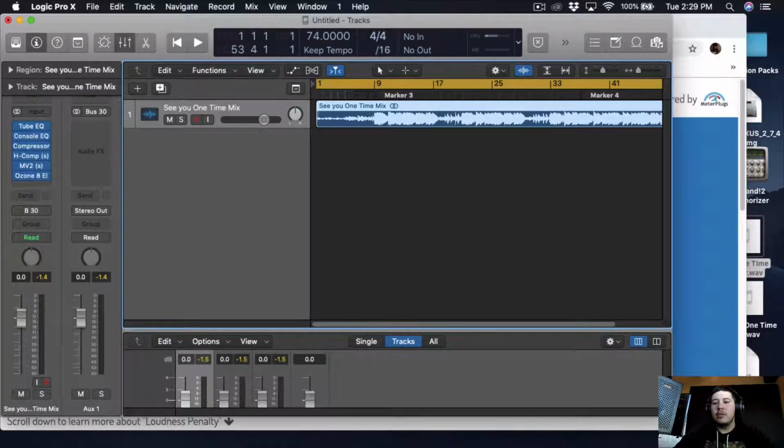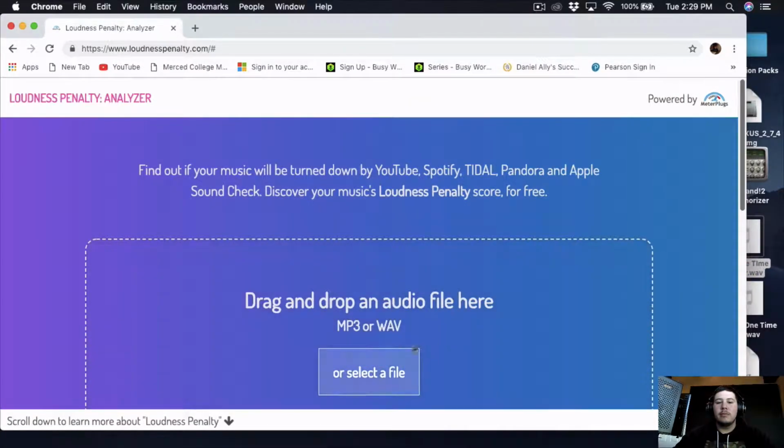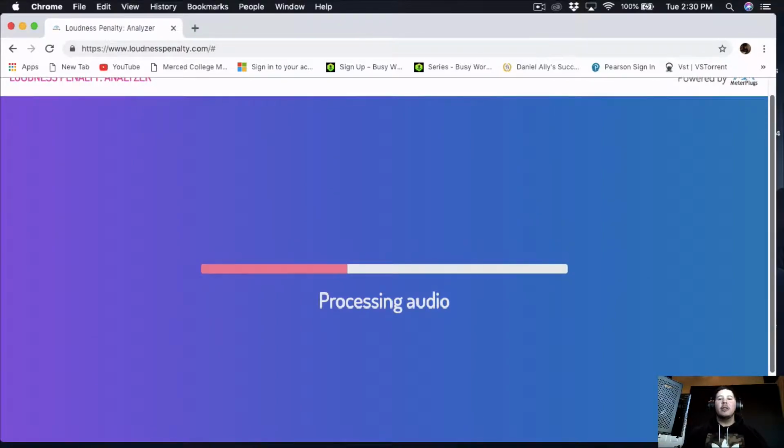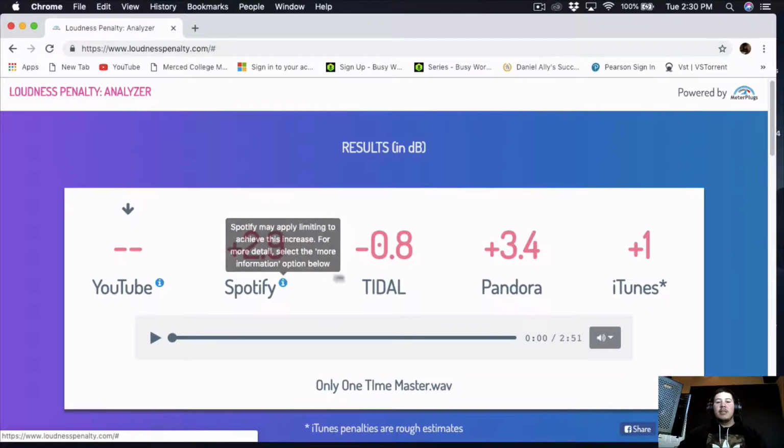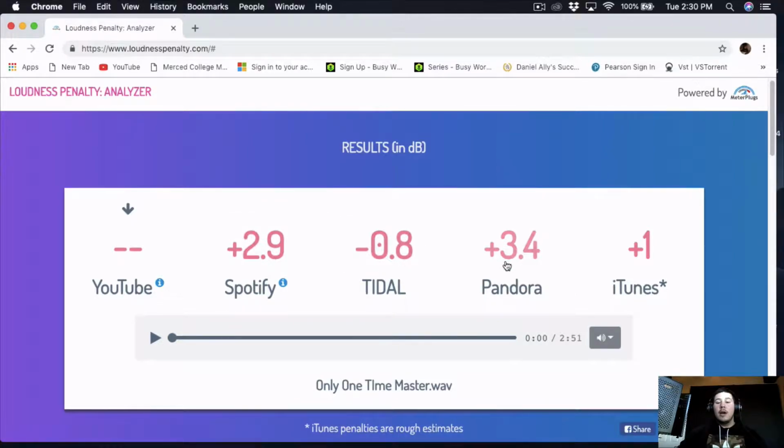And all you pretty much do is just grab the master file, drop it in here. It's going to tell you pretty much how your song is going to sound in most streaming platforms. So I always like using this to always check my master. And then plus you can never go wrong with it. So Spotify is going to bring it up 2 dBs. Tidal is going to bring it down. Pandora is going to bring it up 3.4 dBs. And iTunes is going to bring it up.